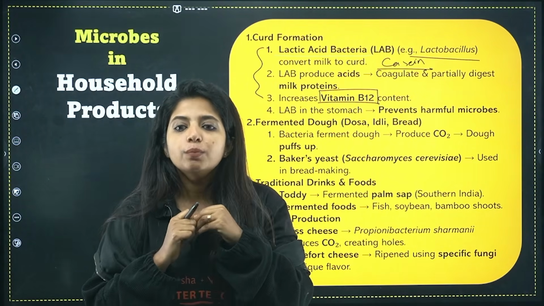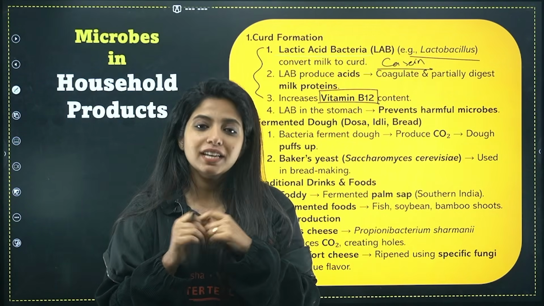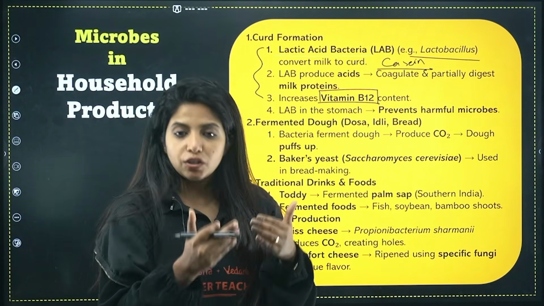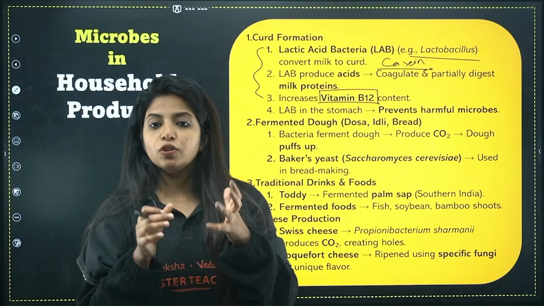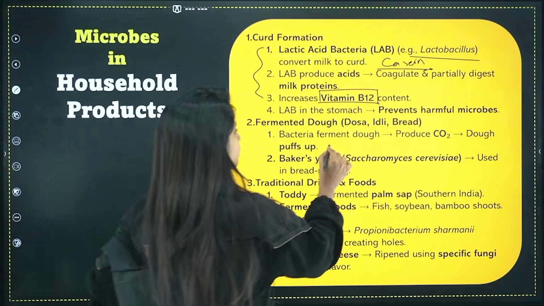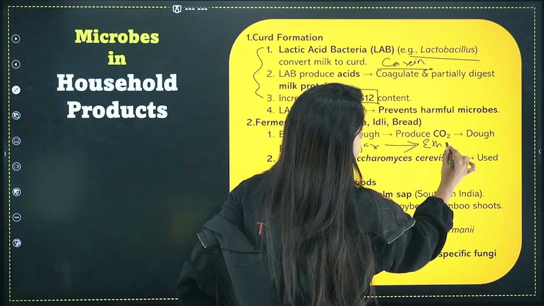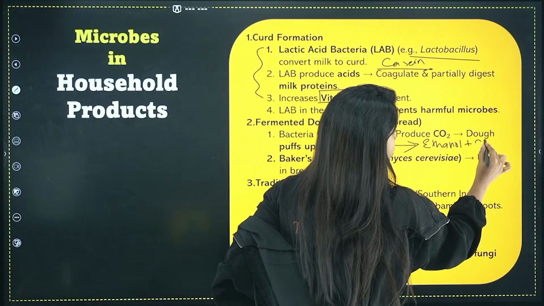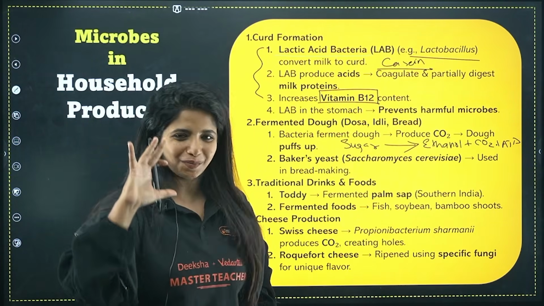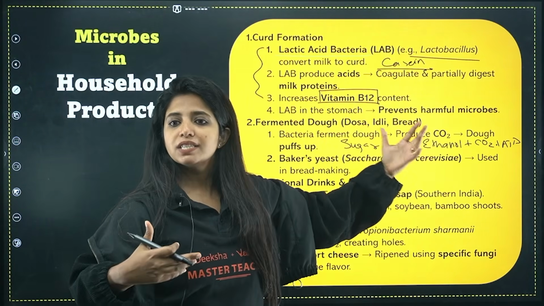Why are they fluffy? Because over here you use some yeast, and this yeast is very specific. The name of this yeast is Saccharomyces cerevisiae. While you use this, they undergo the process of fermentation, where the sugar produces ethanol plus CO2 plus some energy. This you might have studied in your 10th grade. If not, then listen to me. Whatever sugar or carbohydrate content is there, my dear children, is broken down to ethanol, CO2 as well as H2O.